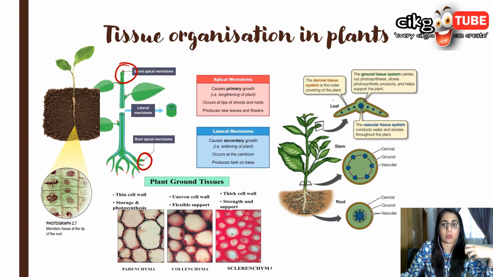Sclerenchyma is a much thicker cell. The cell wall is thickened with lignin. It provides support and strength to the plant. This is usually the secondary structure of the plant.